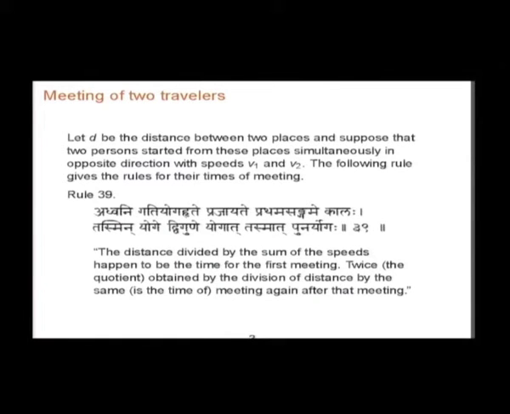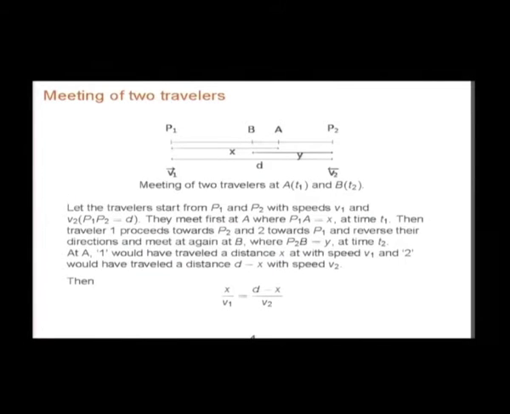Distance divided by the sum of the speeds happens to be the time for the first meeting. Twice the quotient obtained by the division of distance by the same is the time of meeting again after that meeting. Tasmin yoge dvigune yogat tasmat punar yogaha, when they are meeting again, the second meeting. It is illustrated in this figure.